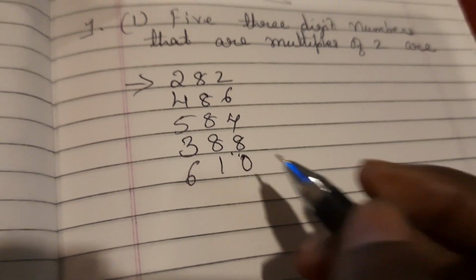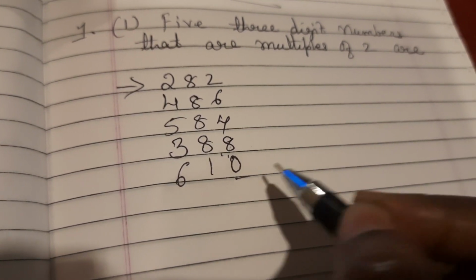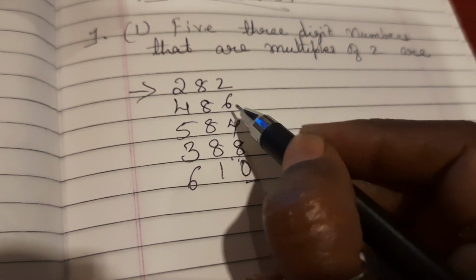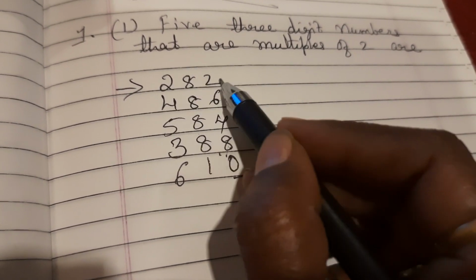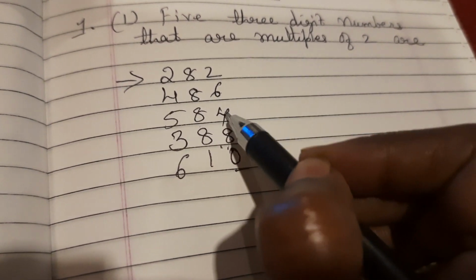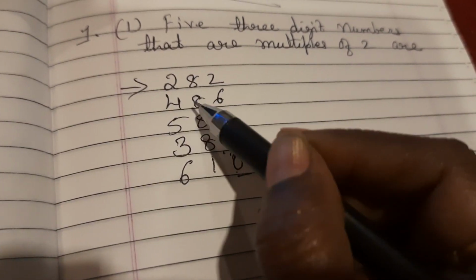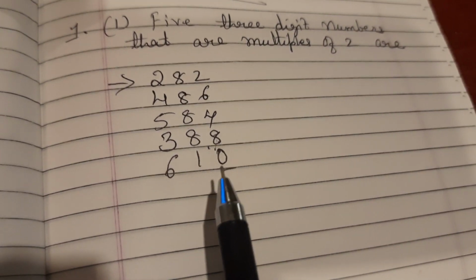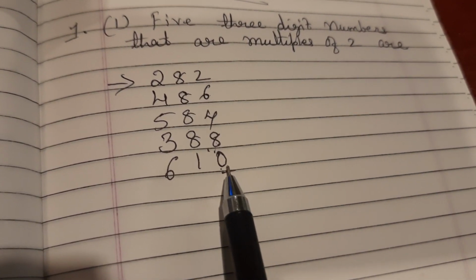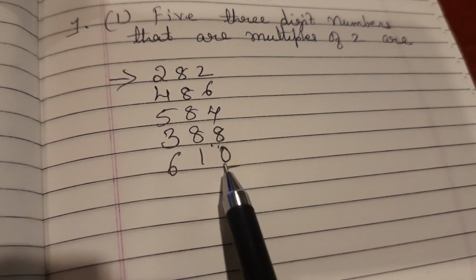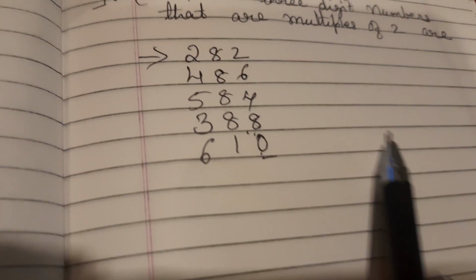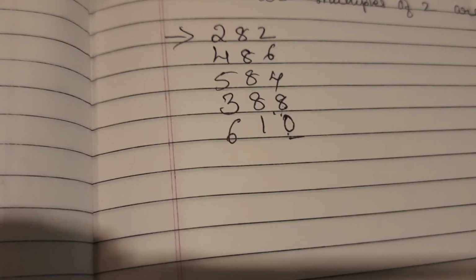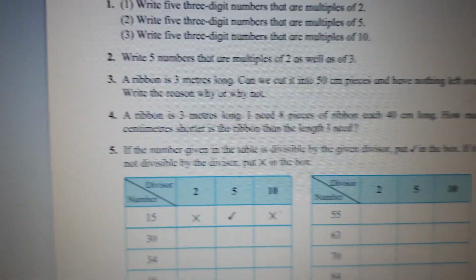So you have to just check units place: 0, 2, 4, 6, 8. Okay, and they want 3-digit numbers. 1, 2, 3, so we have given them 1, 2, 3, 4, 5. So 5 3-digit numbers that are multiples of 2. So when the units place has 0, 2, 4, 6, 8, all these numbers are multiples of 2 and they are divisible by 2, children. Let's see what next question they are asking.